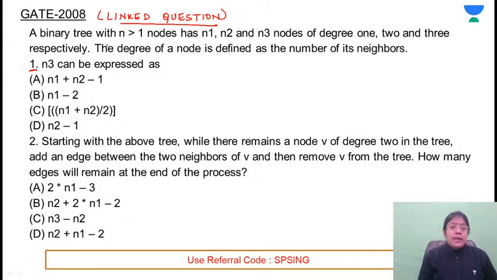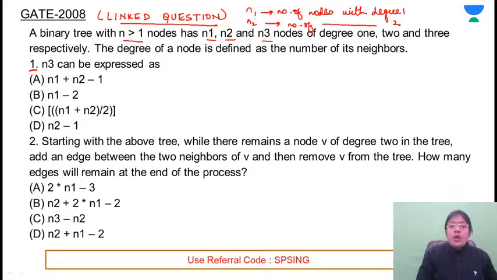They're saying that a binary tree with n greater than 1, this means that more than one node is available in the tree, has n1, n2, n3 nodes of degree 1, 2 and 3 respectively. This means that n1 represents the number of nodes with degree 1. Similarly, n2 represents the number of nodes with degree 2, and n3 represents the number of nodes with degree 3.